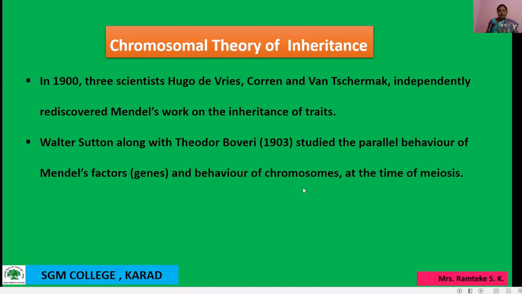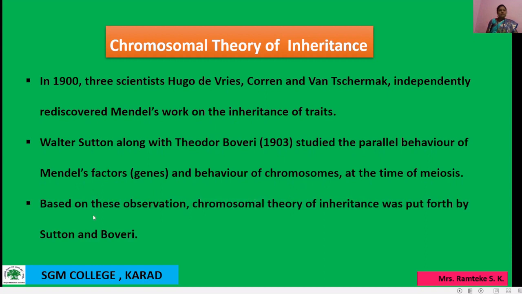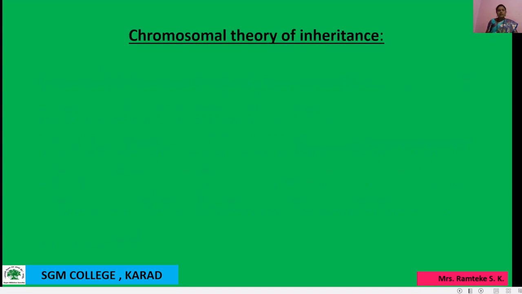Based on this observation, the chromosomal theory of inheritance was put forth by Sutton and Boveri. So the scientists gave the chromosomal theory of inheritance. Let us understand what the chromosomal theory of inheritance is.